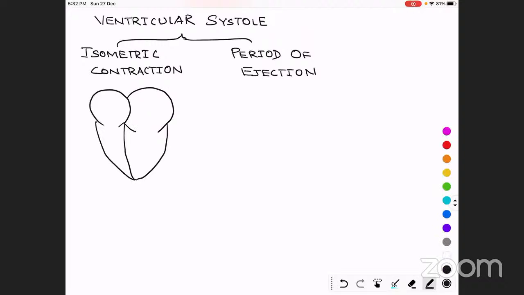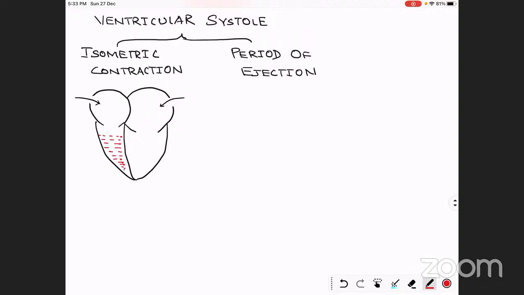Okay, this is the heart. So till now what we can see is that from the atria, blood is coming to the atrium and then moving to the ventricle. So the ventricles are filling.